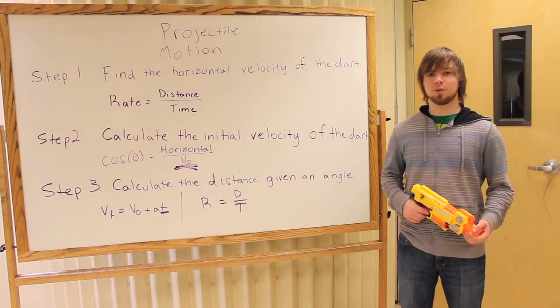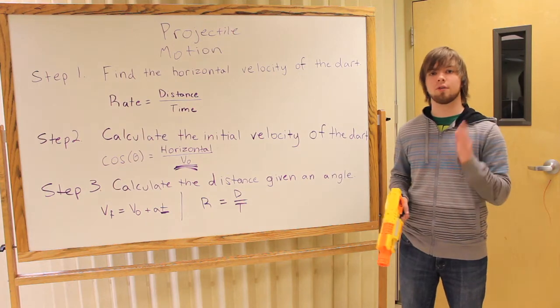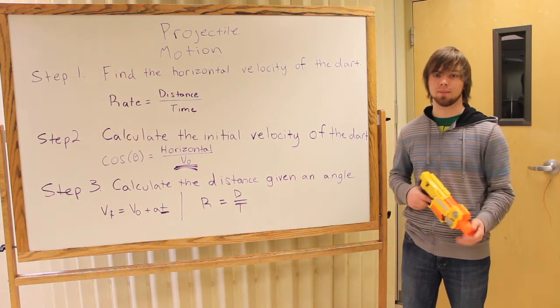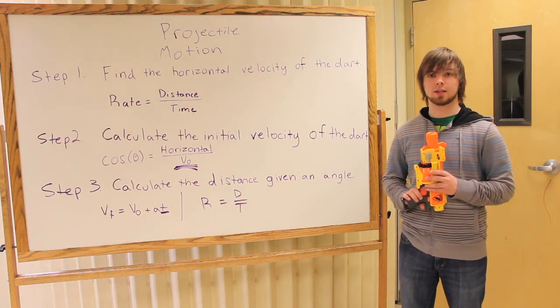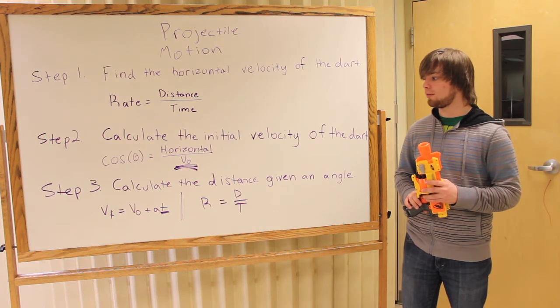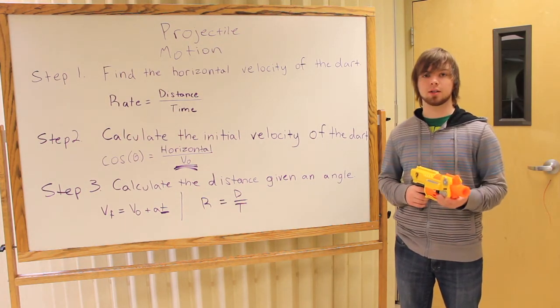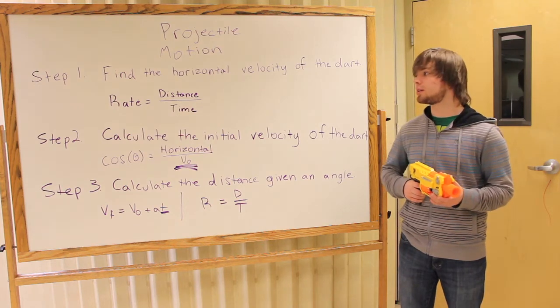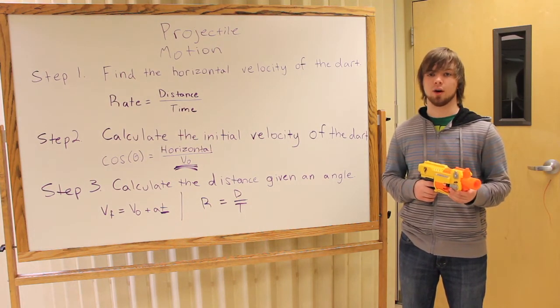After we find out the initial velocity of the dart, we can use this to find the horizontal and vertical components of the initial velocity. The y component of the velocity is going to give us the time that the dart's going to be in the air for, using the formula Vf equals V0 plus At. Once we find out the time that it's going to be in the air for, we can use the simple equation rate equals distance over time to find out how far it's going to go.